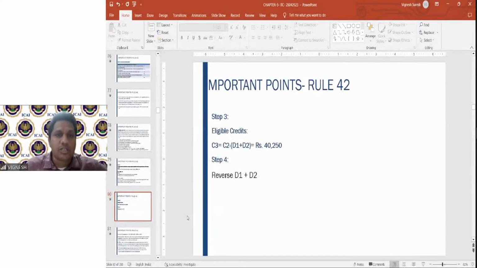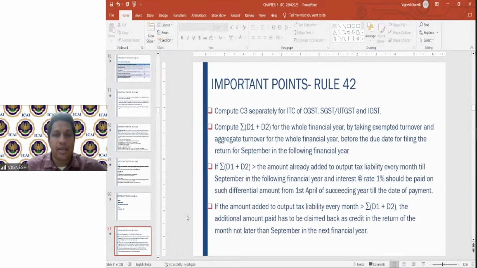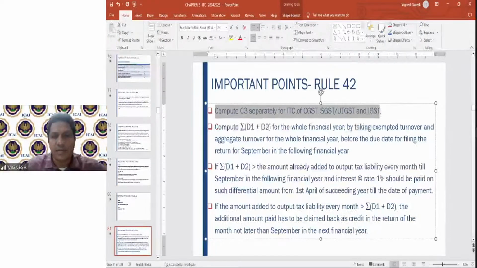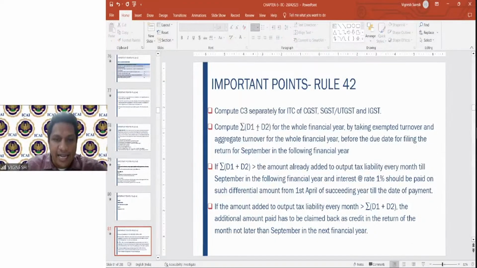So after you do this, what do you do at the end of the year? At the end of the year, what you have to do? Compute C3 separately for ITC. Then for the entire year, for the whole financial year, you will calculate the D1 and D2.